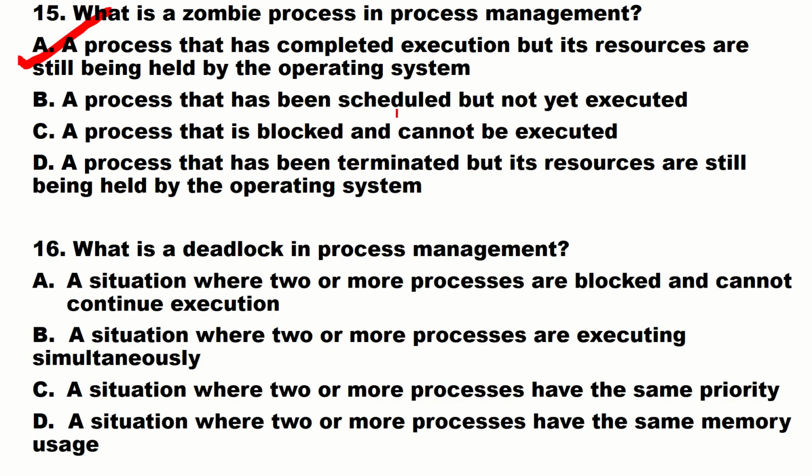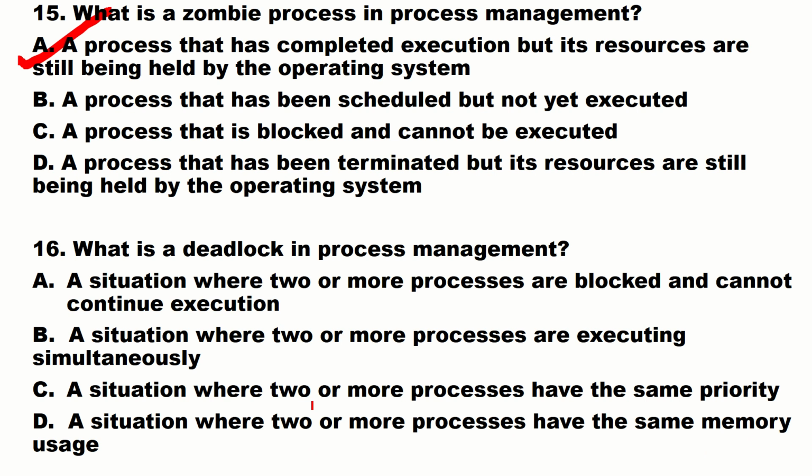And what is a deadlock in process management? A situation where two or more processes are blocked and cannot continue execution, or a situation where two or more processes are executing simultaneously, or a situation where two or more processes have the same priority, or a situation where two or more processes have the same memory usage.